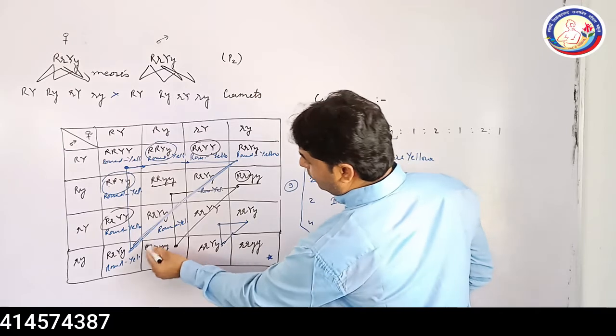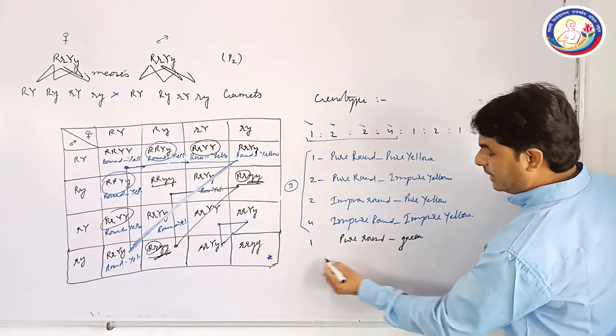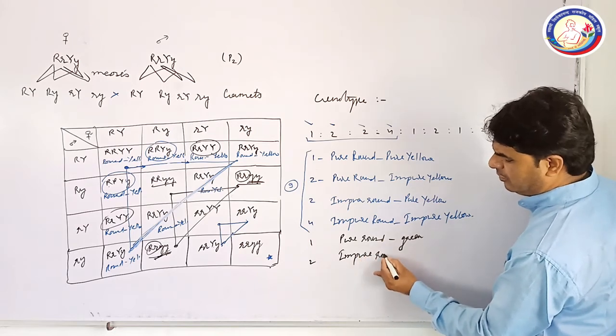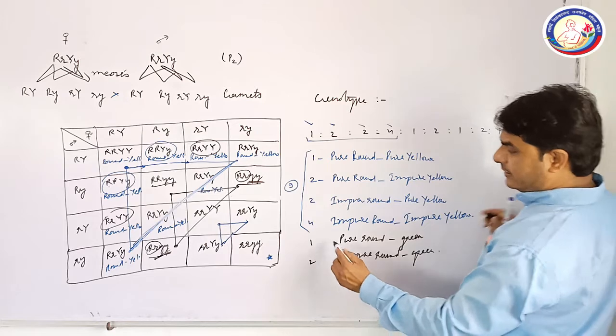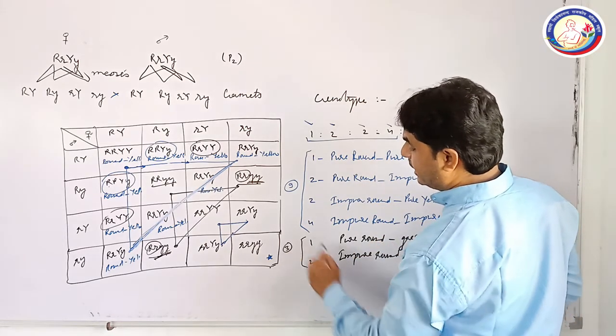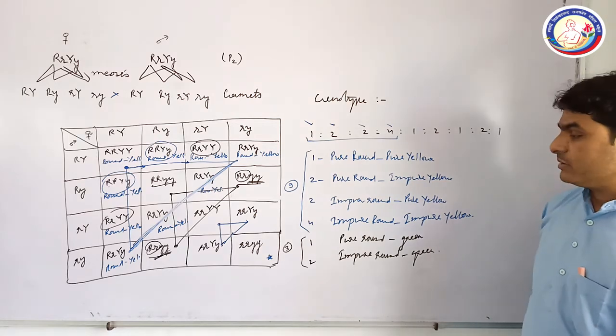Both are impure for the round while green in nature. So there will be two plants which are impure round with green color of the seeds, and you can see this is the second phenotypic character of the dihybrid cross.